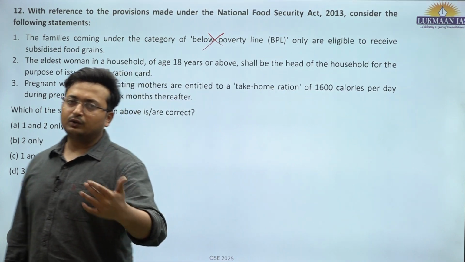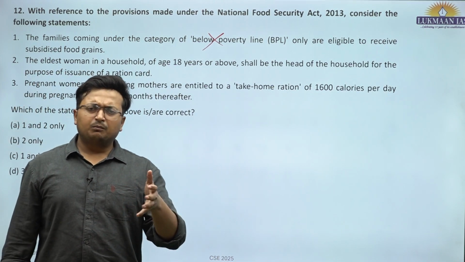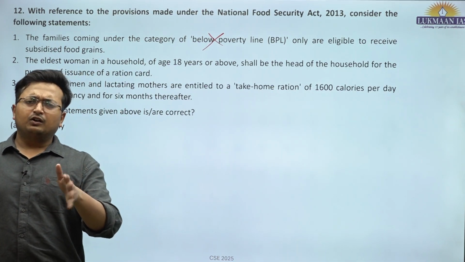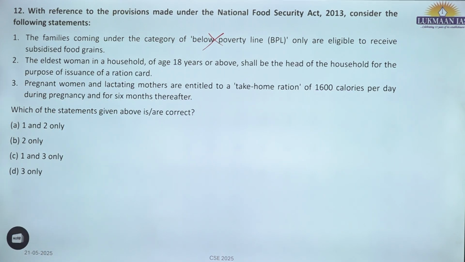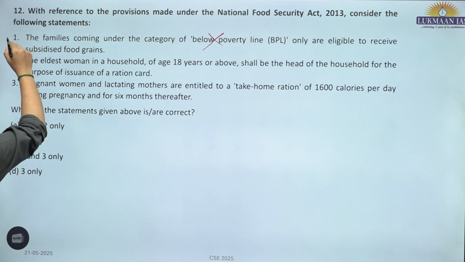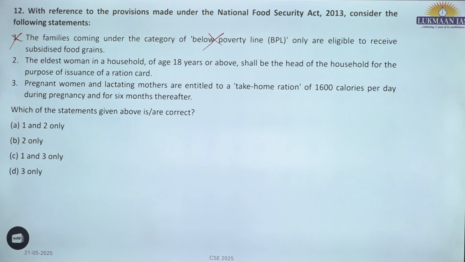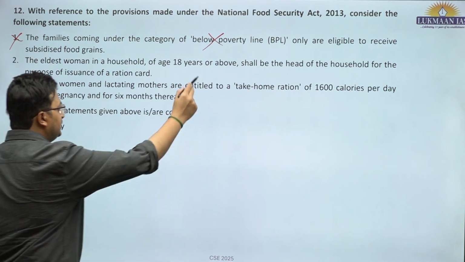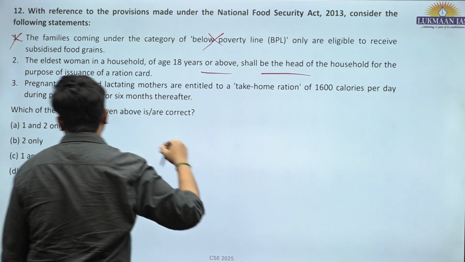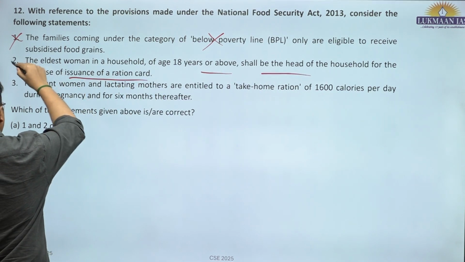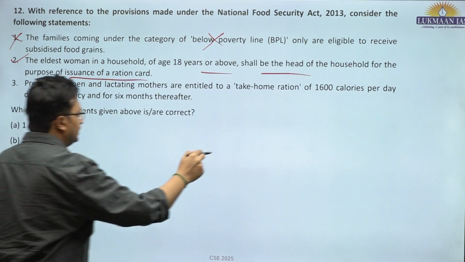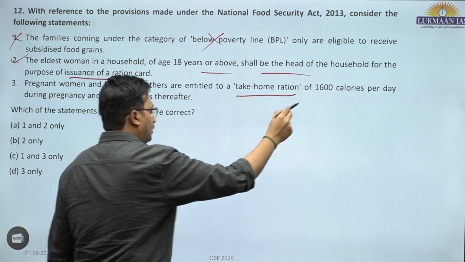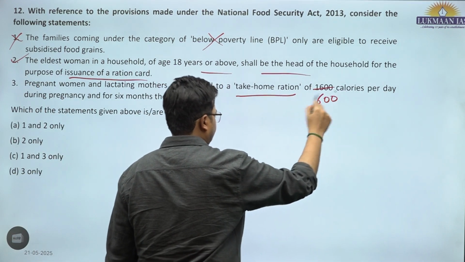The current household consumption expenditure survey has said that poverty levels in India could be around 5% or 6%. So, that is the idea. NFSA is also allowed for people not only from BPL. This is incorrect. The eldest woman in a household of 18 years or above shall be the head of the household for the purpose of issuance of a ration card. This is correct.